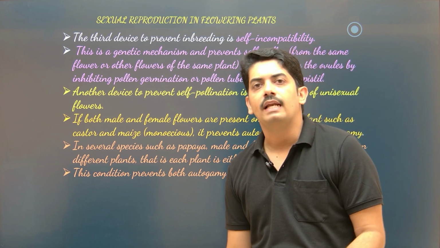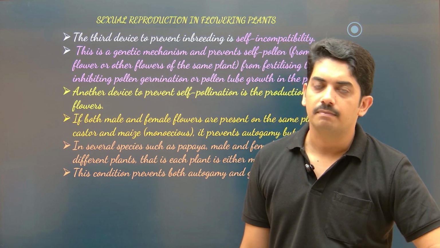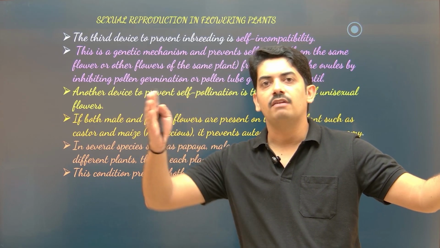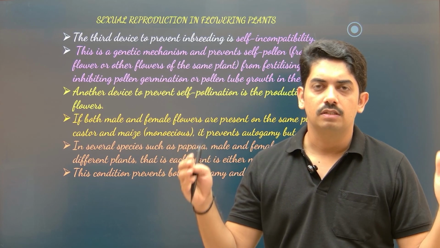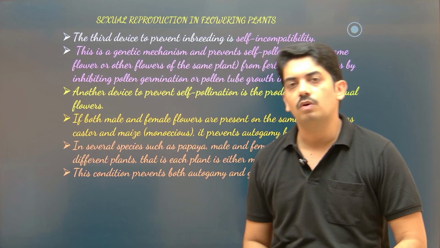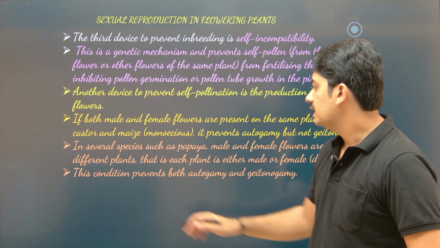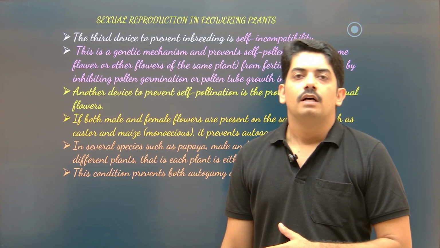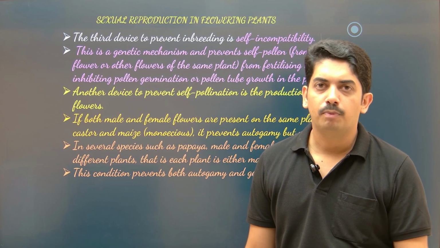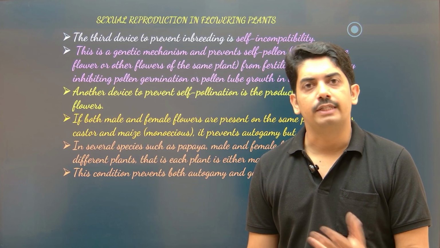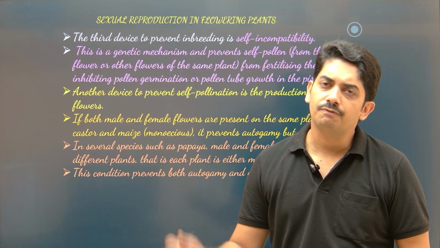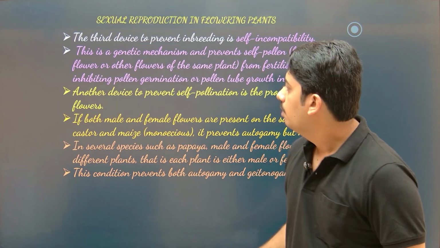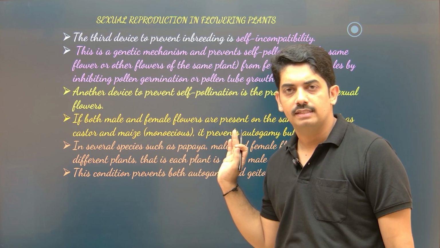You can correlate this particular example with the date also. In date plants also you can observe male plant and female plant. So there is a high chance that these flowers undergo cross-pollination. This condition prevents both autogamy and geitonogamy. As I said, autogamy means self-pollen pollinating the flower. Geitonogamy means pollen from a different flower of the same plant pollinating the flower. Both will not take place in this case.